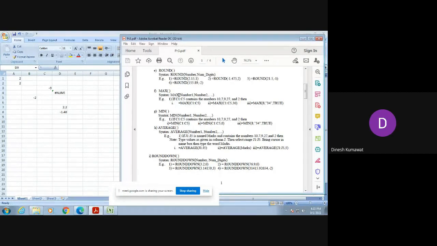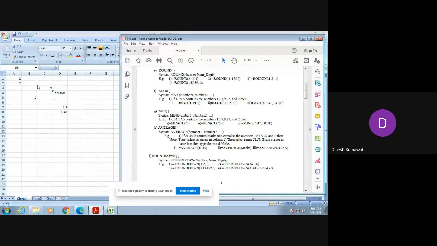So let us enter this data in our Excel sheet. That is, our first example is if C1 to C5 contains the numbers 10, 7, 9, 27 and 2, then we need to perform these 3 queries. So let me enter this data in my Excel sheet.